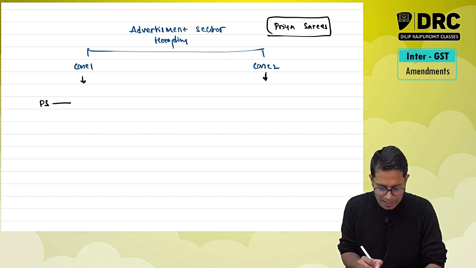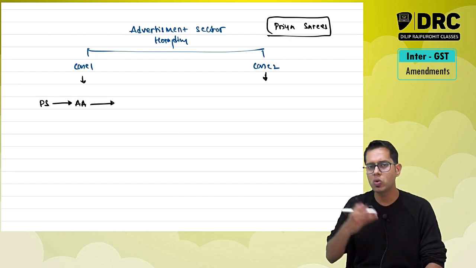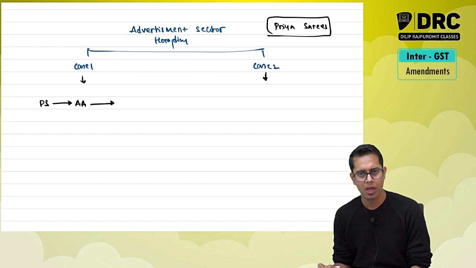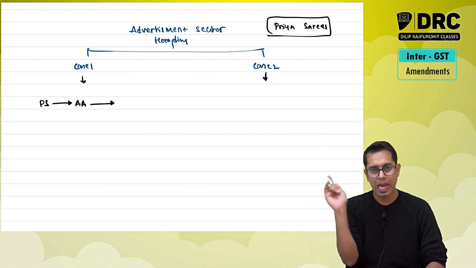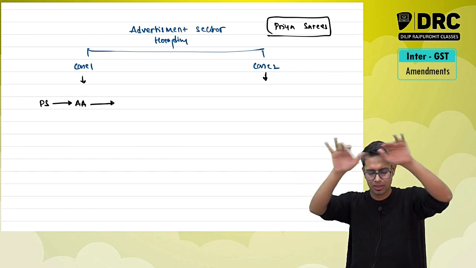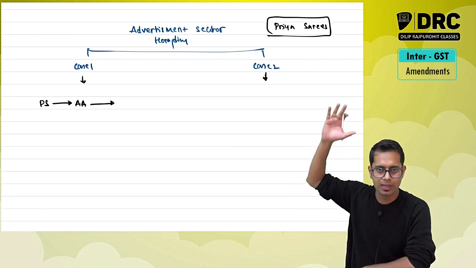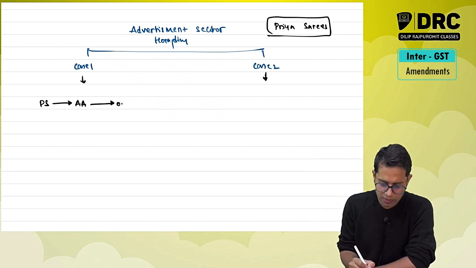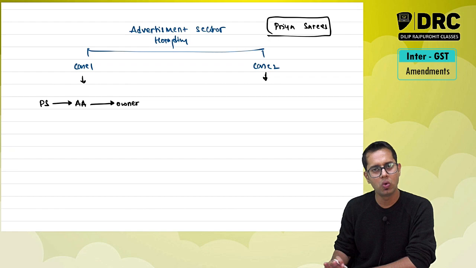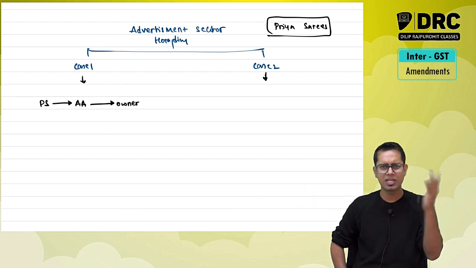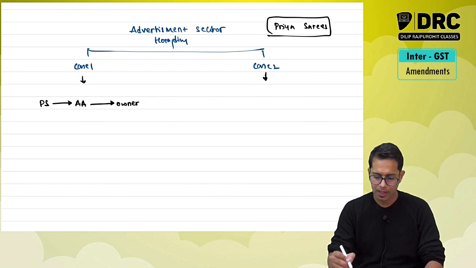Priya Sarees goes to an advertisement agency. I go to an advertisement agency and I ask that advertisement agency to please have my advertisement in this particular hoarding. The advertisement agency will go to the owner of that billboard and take services from him, and the advertisement company is going to give the services to me.